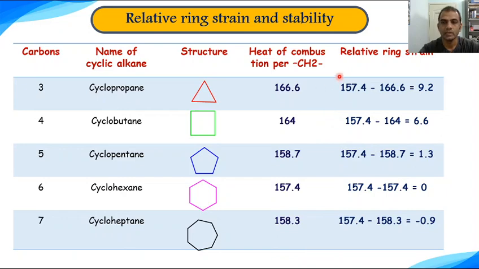When we calculate relative ring strain from this practical data, this is the value, and you can note that the relative ring strain in cyclohexane is 0.